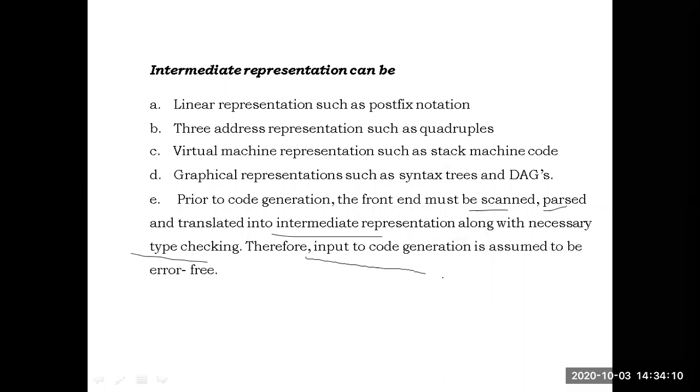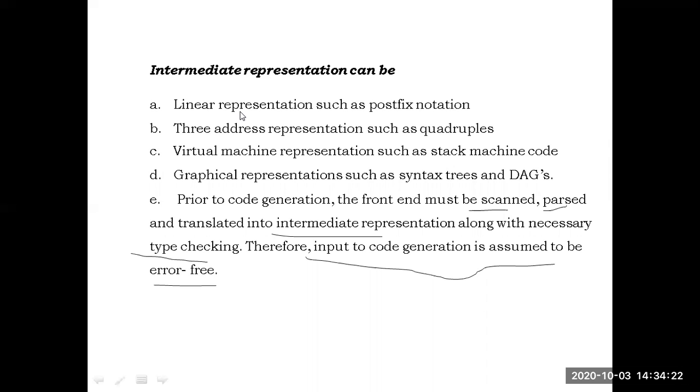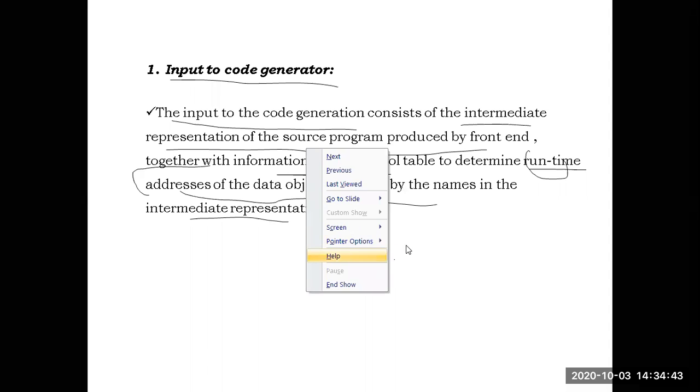Therefore, the input to the code generation is assumed to be error free. Generally, the input intermediate representation which is given to the code generation is error free. Why? Because at the front end itself, all the type error checking will also be done. Okay, in the lexical, syntax and semantic analysis itself, the error checking will be done so that it is error free. Clear?